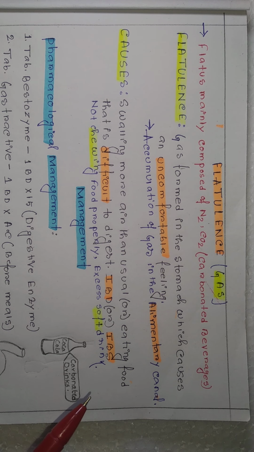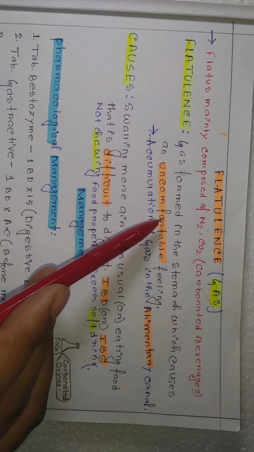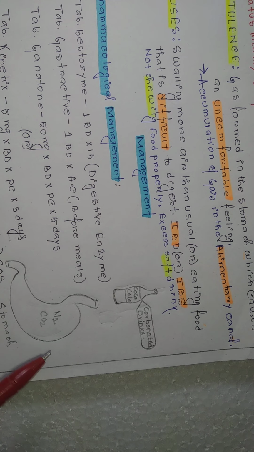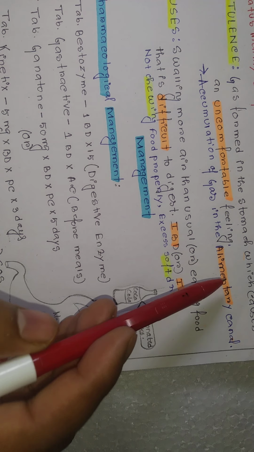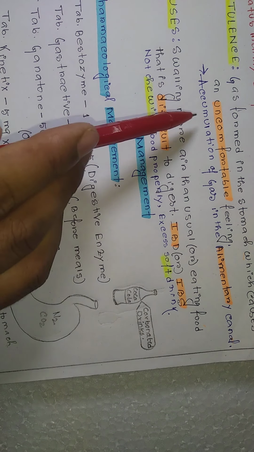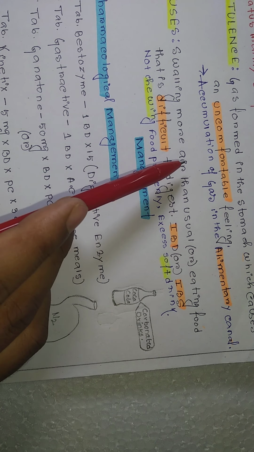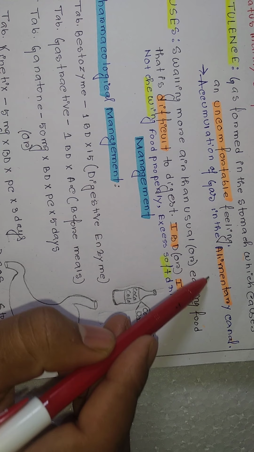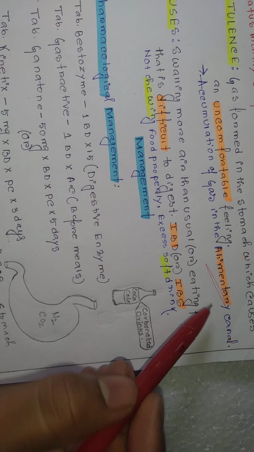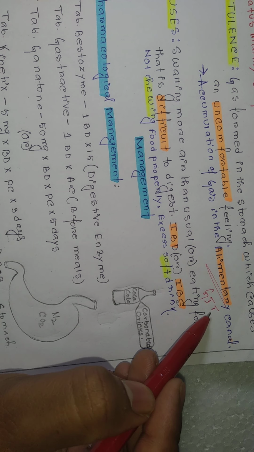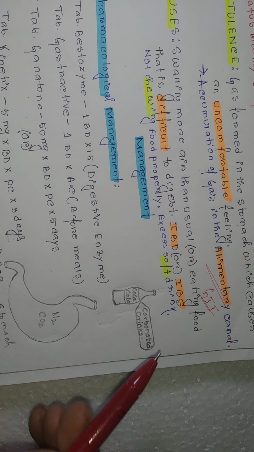GI system. So what is meant by flatulence? First we'll see that it is gas formed in the stomach. I have drawn a stomach diagram also. It causes an uncomfortable feeling, and you can say that it is the accumulation of gas in the alimentary canal. Alimentary canal is nothing but GIT, that is, from mouth to anus.